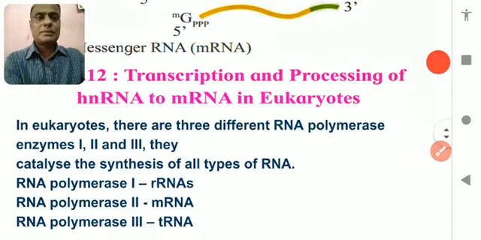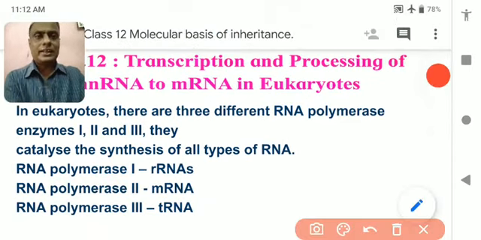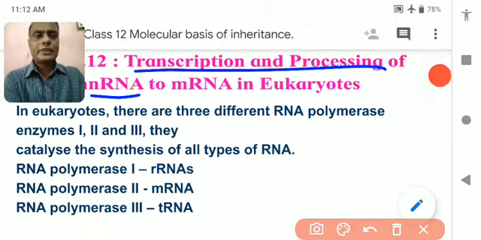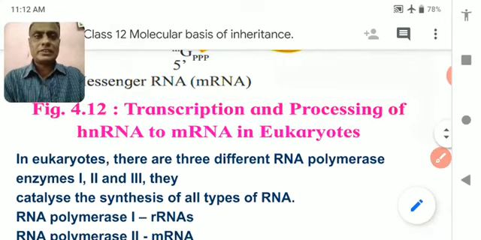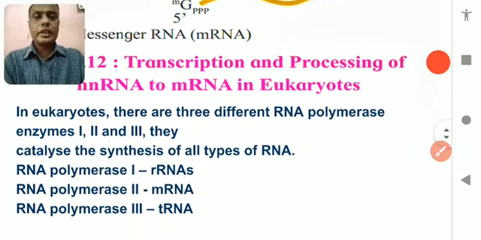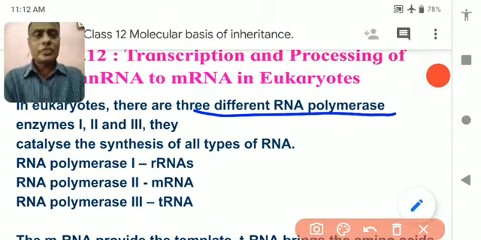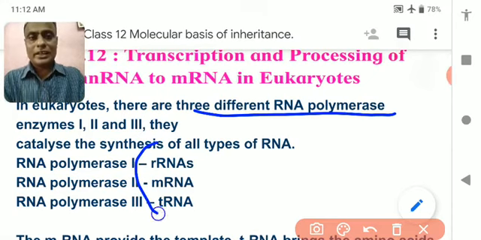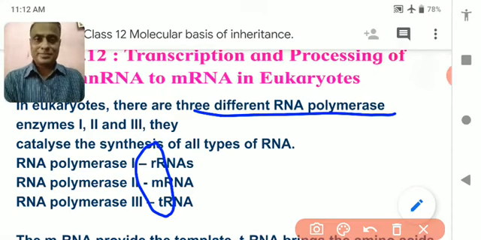So, transcription and the processing of hnRNA. H means heterogeneous nuclear RNA. hnRNA means heterogeneous nuclear RNA. Wait, I am going to explain it. In eukaryotes, there are three kinds of polymerase. You can learn it as RMT.